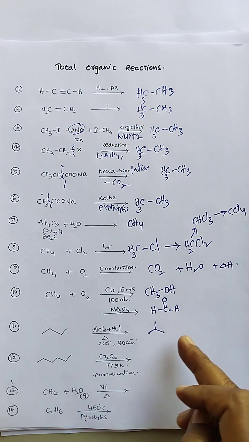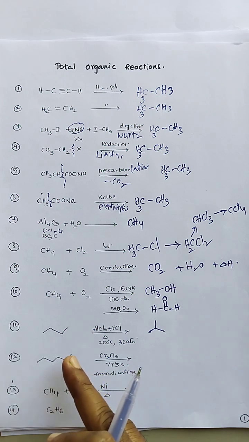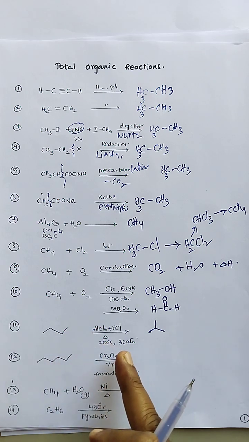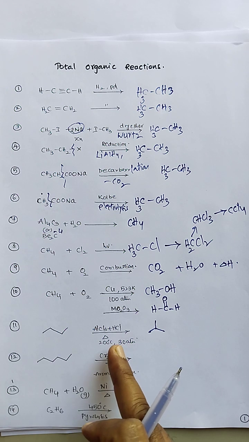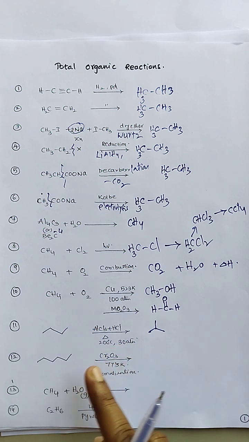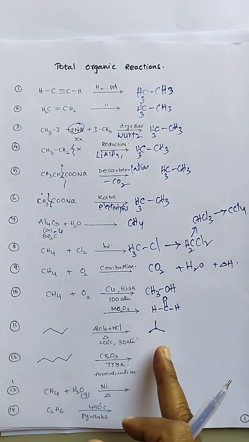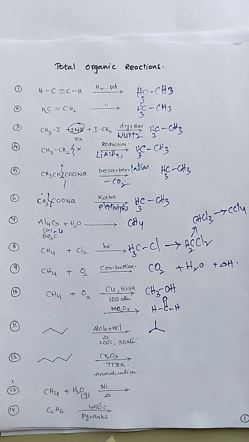We can also take alkanes with more than 3 carbons, meaning 4 carbon or 5 carbon, when subjected to aluminum chloride and HCl reaction conditions, high temperature and pressure. So isomerization of alkanes takes place. Therefore, we will be getting a branched alkane, that is isobutane.